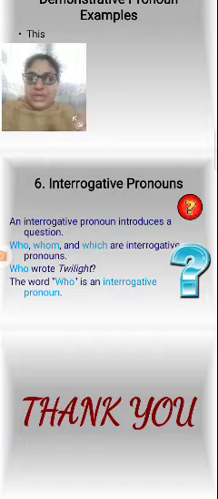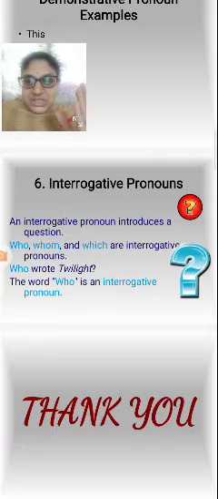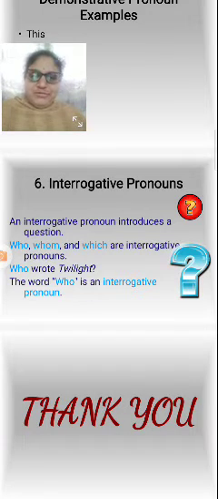The word who is an interrogative pronoun because an interrogative pronoun is the questioning word, it introduces a question. Who is that? Who is the person entering the bank, or whatever it may be. A lot of questions are there. What type of phone is your phone? So that comes under the interrogative pronouns.